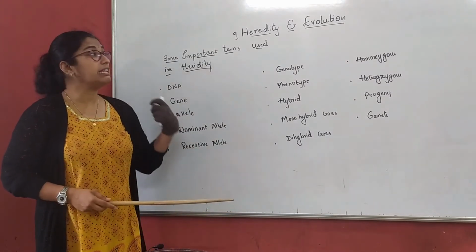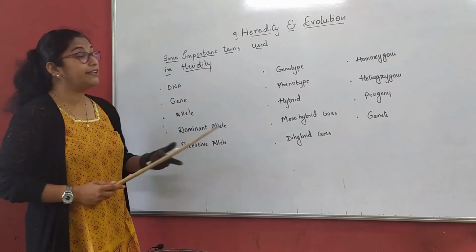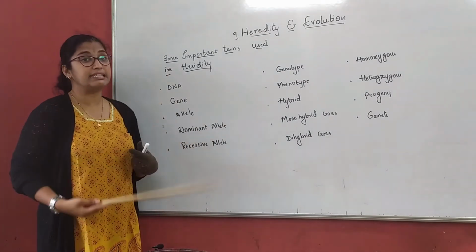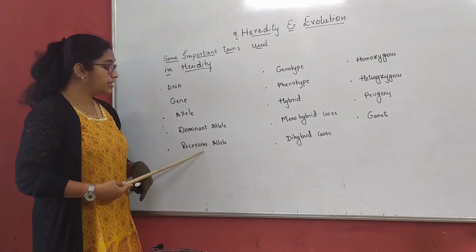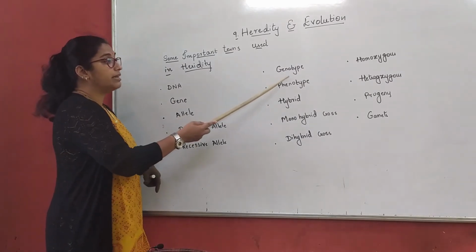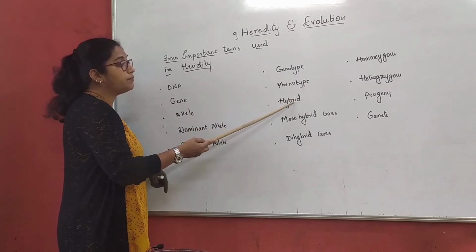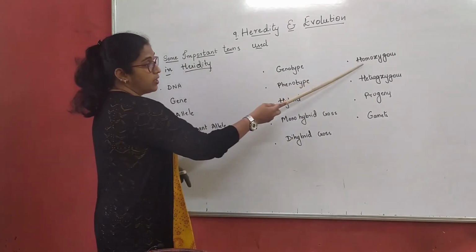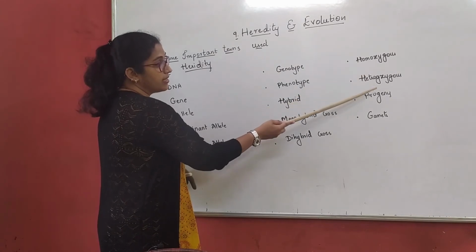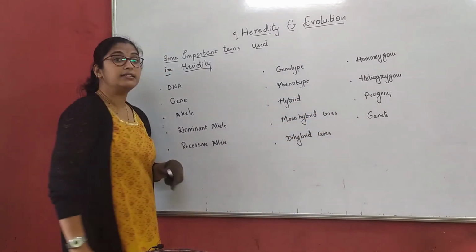It is the main carrier of genetic information. We'll see that in detail. Gene, allele, dominant allele, recessive allele, genotype, phenotype, hybrid, monohybrid cross, dihybrid cross, homozygous, heterozygous, progeny and gametes.